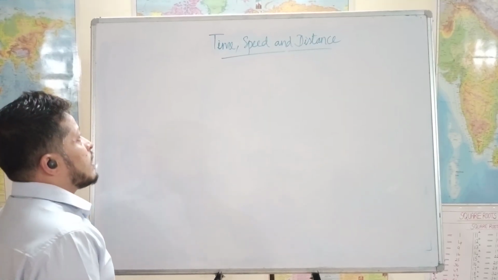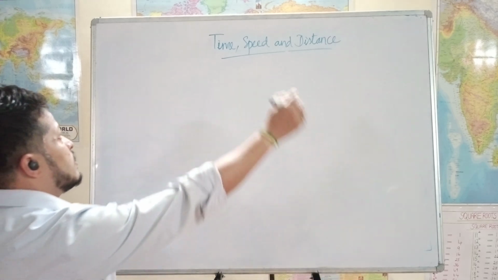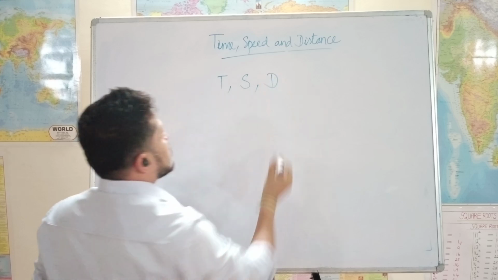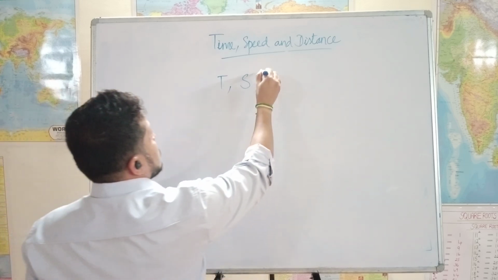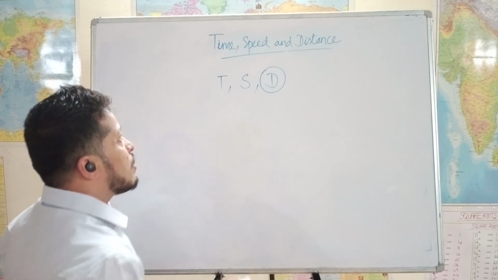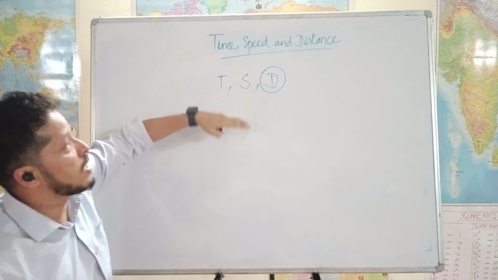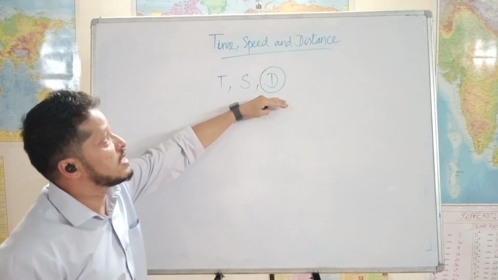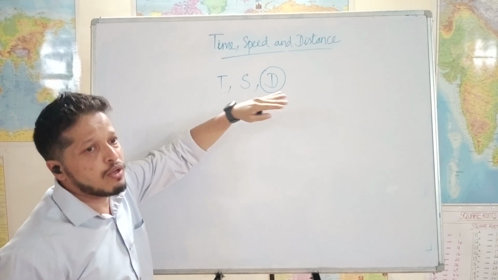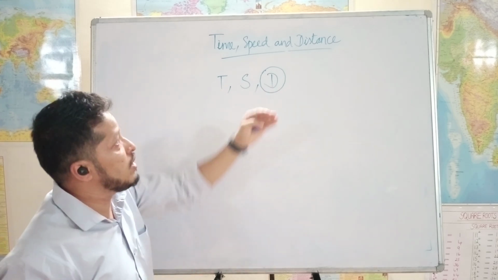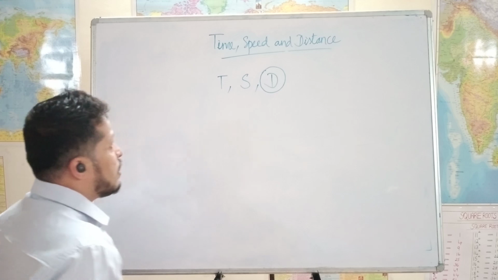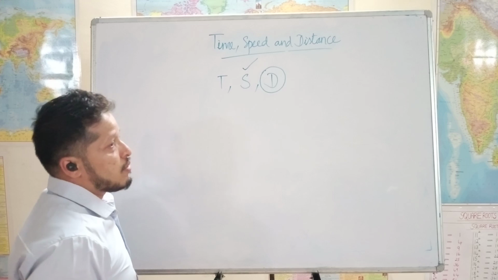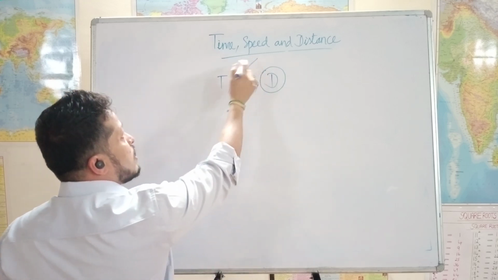Okay, now another kind of question asked in exams. We have three variables here: time, speed, and distance. When the distance is the same in the question, not varying, and only time and speed are variables, then how are they related? Let's see. Just imagine the distance is fixed. Let's say a group of bikers are going from Mysore to Bangalore. The distance is the same. Now, whoever's speed is more will take less time, because the distance is the same. If the speed is more, he will take less time.